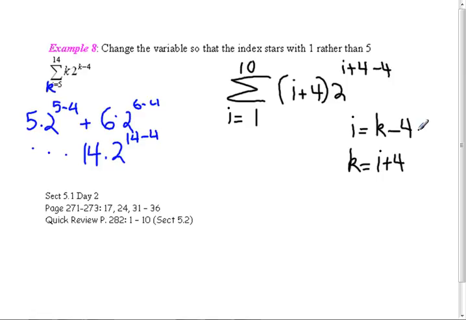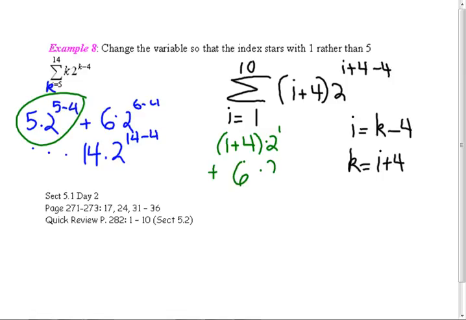It's just a shift. That's all it is. Let's let i equal 1 and put that in here. I get 1 plus 4 times 2 to the 1. Is that what I have over here? Yeah. Plus, sorry, I ran out of space here. And then I'm going to let i become 2. So it's going to be 6 times 2 squared. That's the same as that. Let's check the end. Let's do 10. If I put 10 in there, I'm going to get 14 times 2 to the 10th. And that matches as well. It's just shifting the index.